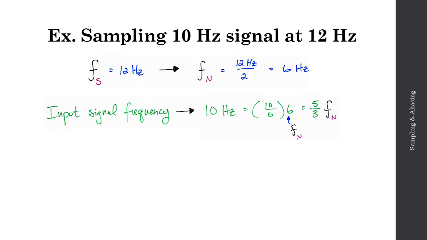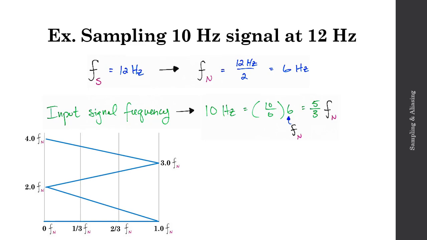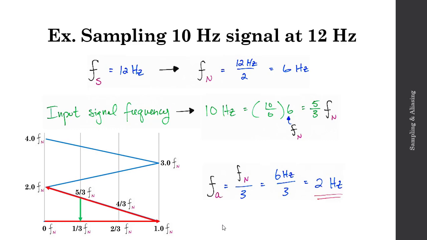In other words, my original signal of 10 Hz is equal to 5/3 times my Nyquist frequency, where the Nyquist frequency is 6 Hz. So if we take a look at the folding diagram then, we'll rewrite our x-axis now. We go from 0 to 1 Fn, but now we're going in increments of 1/3 Fn. I'll continue along my folding diagram upwards past 4/3 Fn up to 5/3 Fn. And once I arrive at 5/3 Fn, I'll alias and fold down to the alias frequency of 1/3 Fn. The output of my folding diagram then is this alias signal Fa. And Fa in this case will be 1/3 Fn, so Fn over 3.